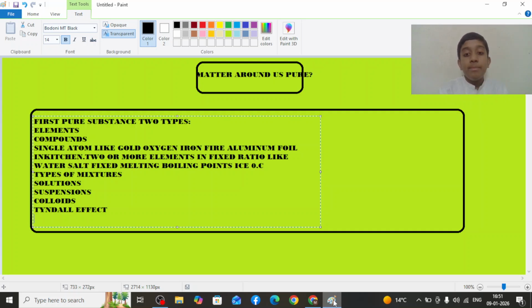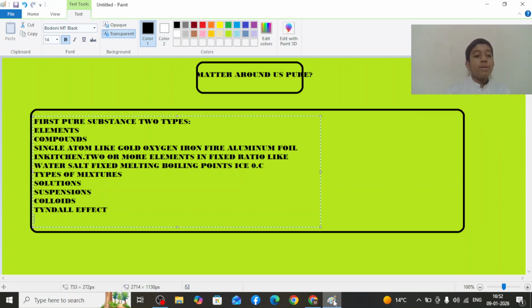The particles don't settle but are visible under a microscope. Colloids show the Tyndall effect: when you shine a torch, the beam appears. So these are solutions, suspensions, and colloids with the Tyndall effect.